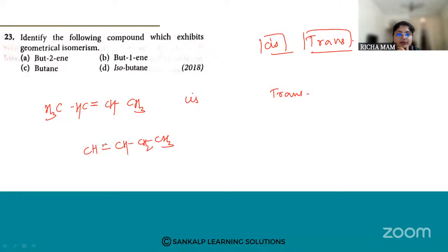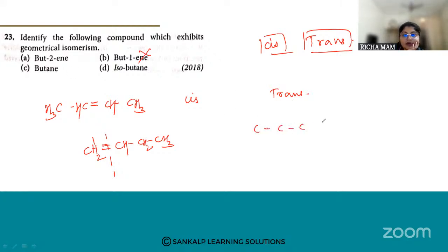If I say but-1-ene, so but-1-ene means CH2, CH. At the one position you have a double bond. Now, when you are doing geometrical isomerism, the number of carbon atoms across the double bond is not the same, so there will be a problem. Such compounds will not exhibit geometrical isomerism, so this is discarded.